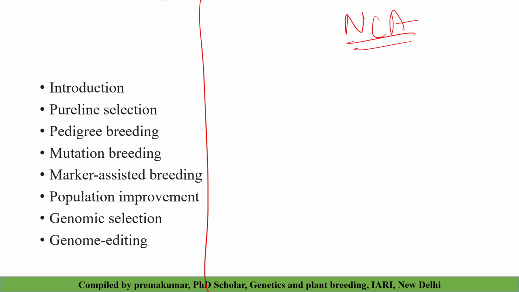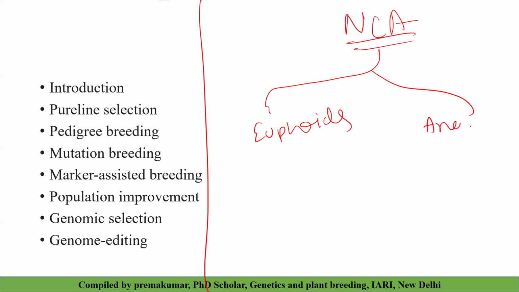Numerical chromosomal aberrations are mainly classified into euploids and aneuploids. Then, what is euploid and what is aneuploid?